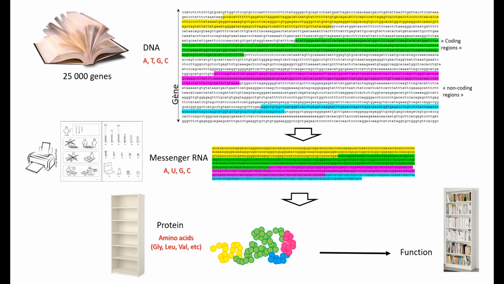Maybe a lot of you heard about messenger RNA in the last 3 years. What is a messenger RNA? It's just a photocopy of the information contained in the book that allows building a protein. You can imagine that a protein has a specific function in the cell. It could be like, for instance, a shelf where you put some books. So you really need the correct information to build a correct protein and to have a shelf that can hold a book.